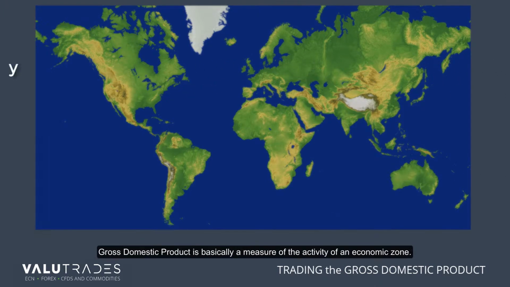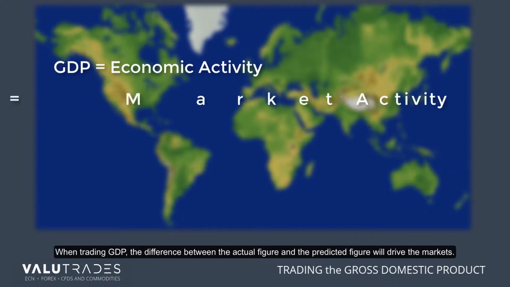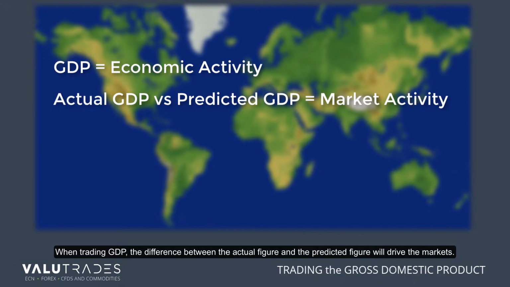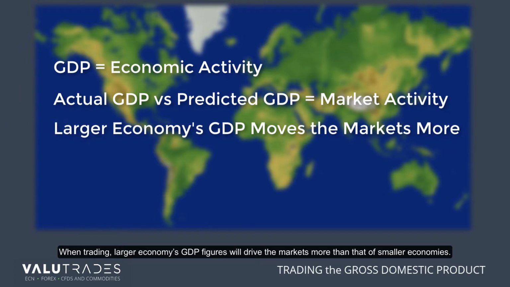Just to recap, gross domestic product is basically a measure of the activity of an economic zone. When trading GDP, the difference between the actual figure and the predicted figure will drive the markets. When trading, larger economies' GDP figures will drive the markets more than that of smaller economies.